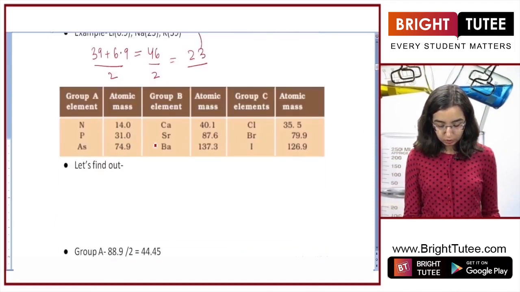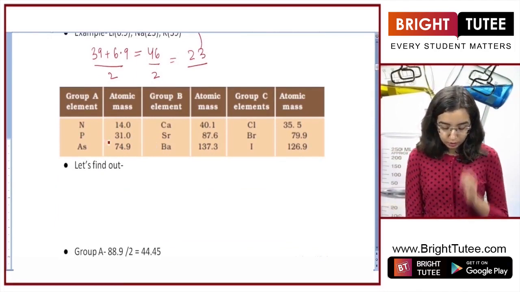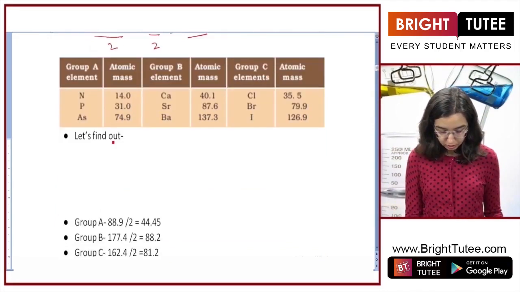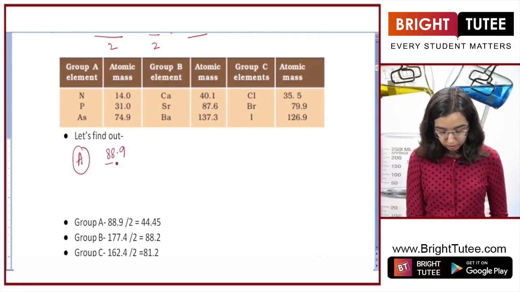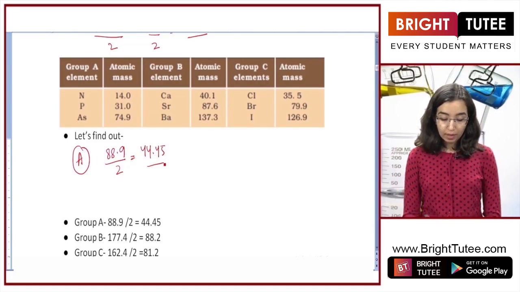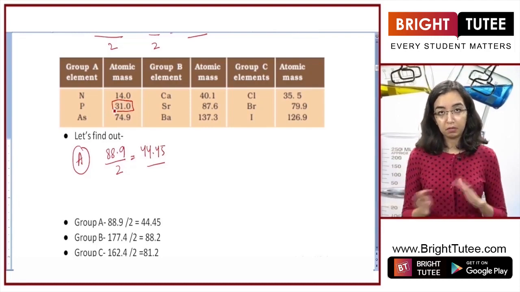So there's also this question which you can see to understand if this is a Dobereiner triad or not. So let's take the first one first. It has nitrogen, phosphorus and arsenic. So when we add 14 with 74.9, we get 88.9. Talking about group A here, 88.9 we get by adding 14 and 74.9. When we divide it by 2, we get 44.45. So what does this show? It is very far from the atomic mass of phosphorus, 31. It's really far, and that is why it is not a Dobereiner triad.